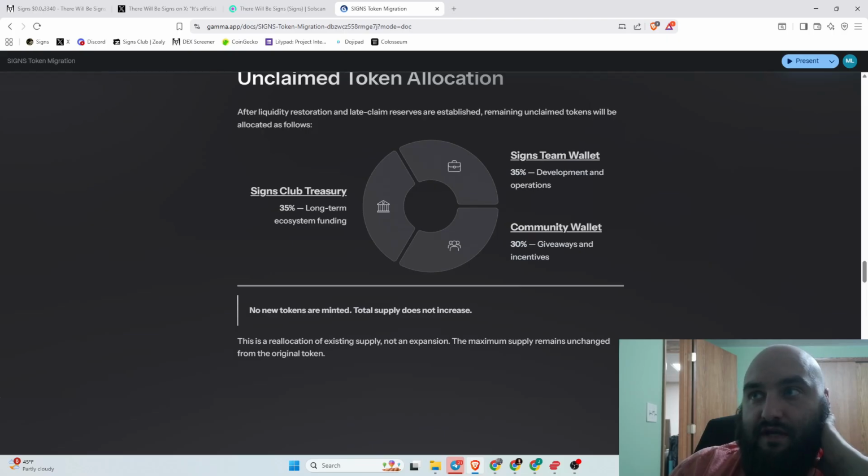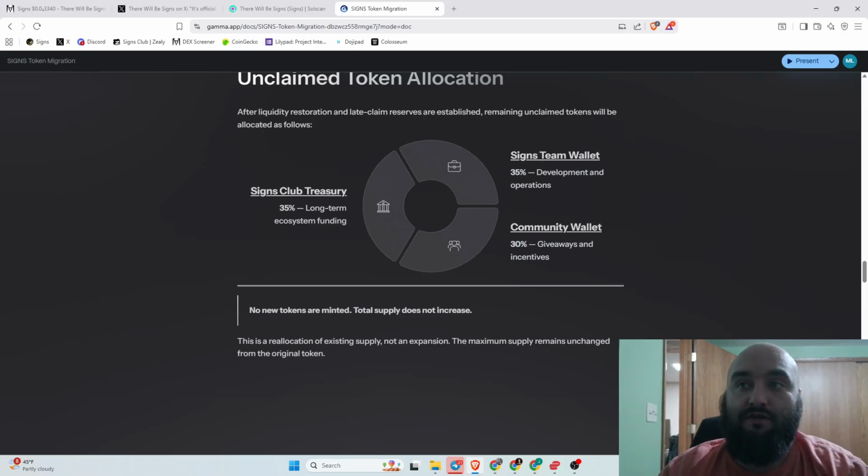And then 30% here for the community wallet. And this would be for giveaways and incentives. So then we'll get into here.